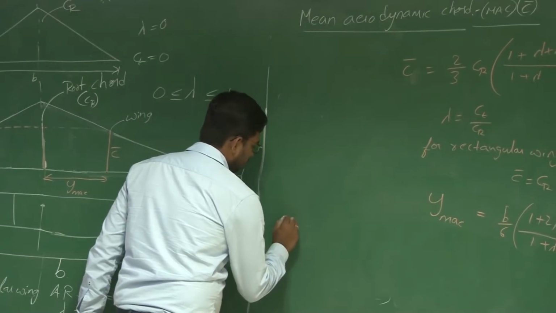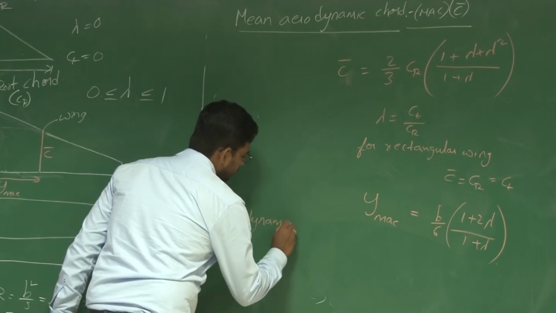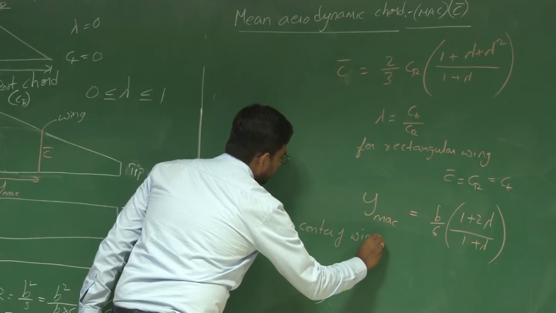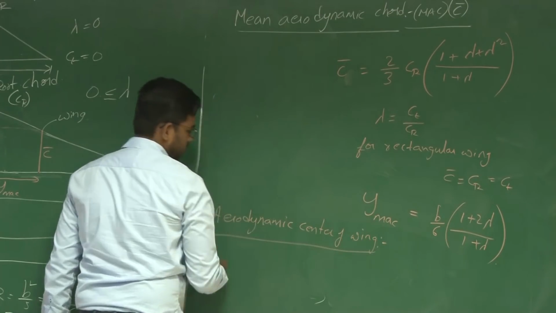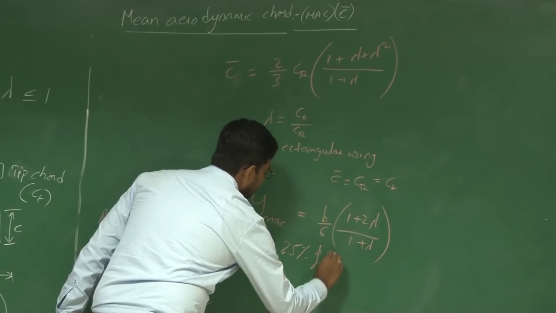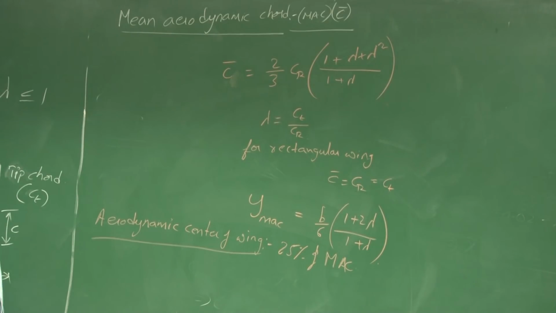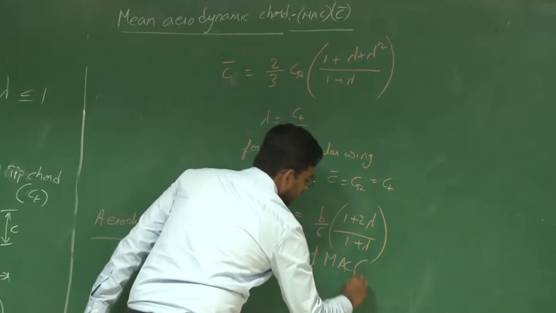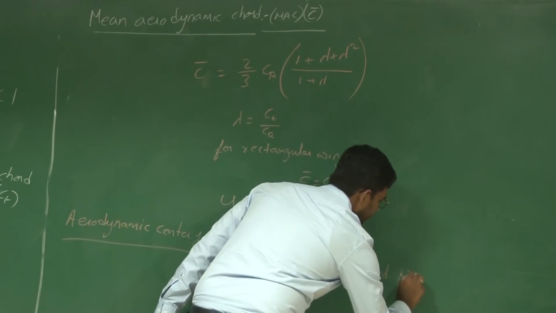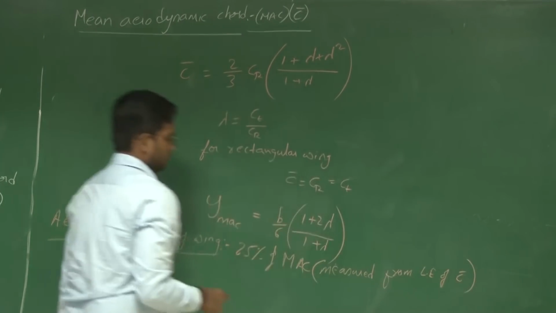So how to find the aerodynamic center of a wing? It is 25% of MAC, the mean aerodynamic chord, measured from the leading edge of C bar.